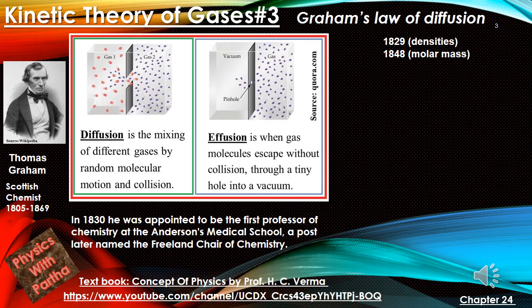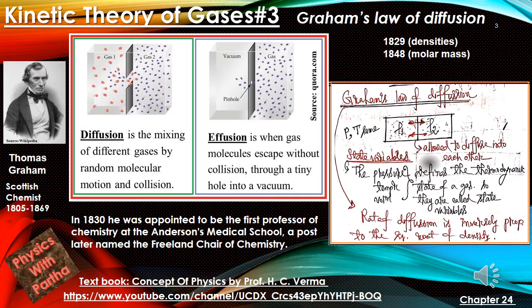One is diffusion, another one is effusion. As the figure shows, diffusion is the mixing of different gases by random molecular motion and collision. In kinetic theory of gases, we have learnt about 4 or 5 postulates where we said that the gas molecule will behave like a hard sphere and they will interact with each other via collision, and those collisions are elastic collisions. If we are considering that model of gases, then from gas 2 to gas 1, as the picture shows, diffusion is happening.